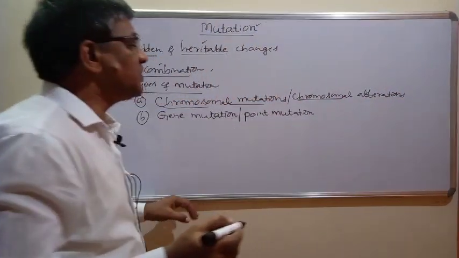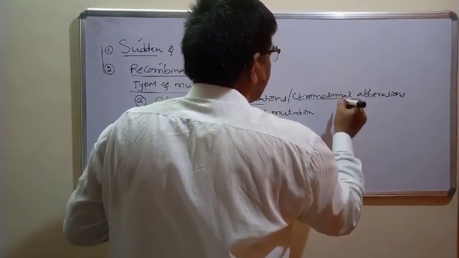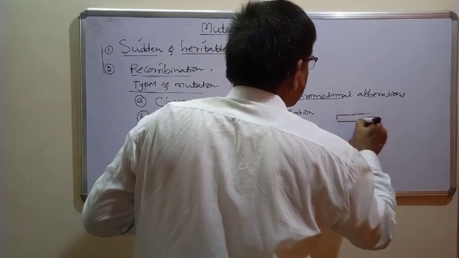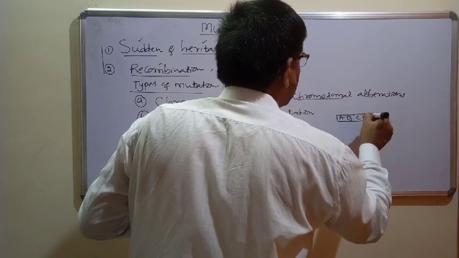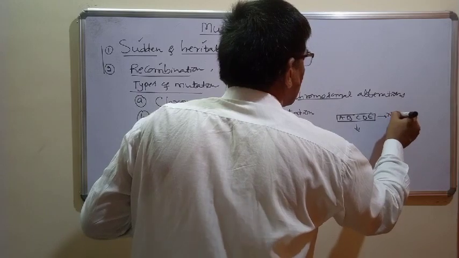So this mutation is mainly because of changes in the chromosome. For example, here this chromosome has genes capital A, B, C, D, E present. This is a normal chromosome.